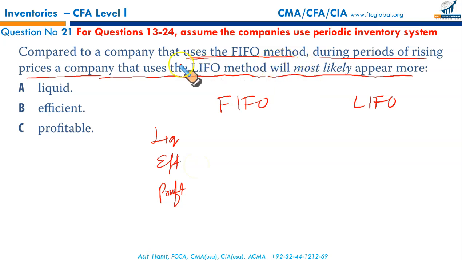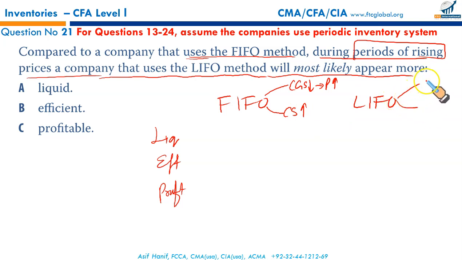Now, if the prices are rising, when the prices are rising, under FIFO you charge your older, lower cost to CGS, meaning your CGS is lower, meaning thereby your profit is higher. The other aspect is your closing stock would be higher. Why? Because it consists of the latest purchases. LIFO would be totally opposite. Under LIFO, CGS would be higher, your profit would be lower, and your closing stock would be lower.